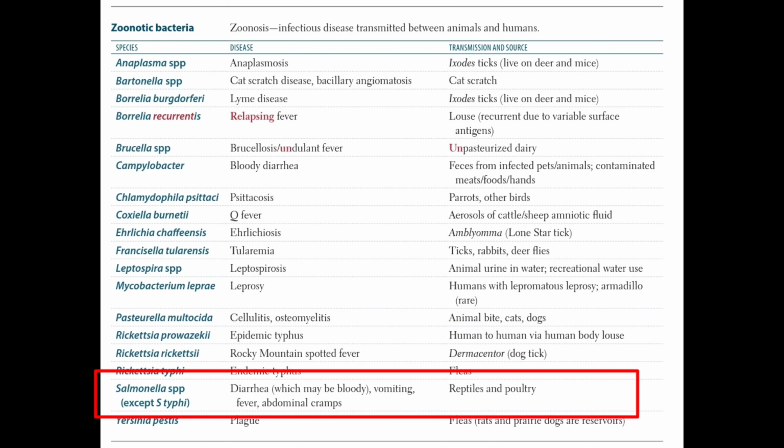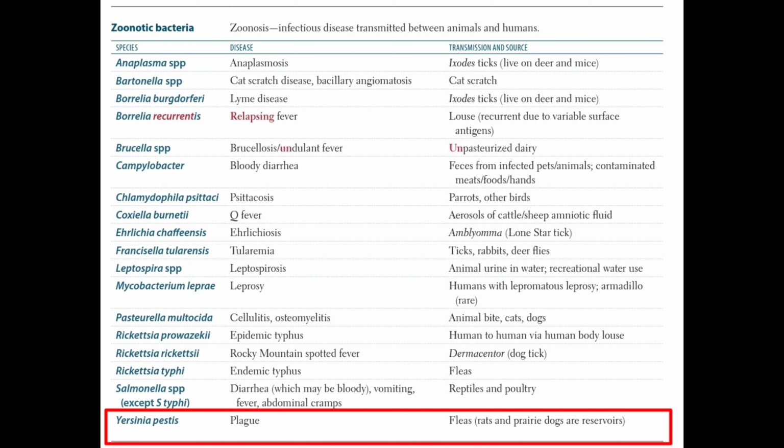The Salmonella species, except Salmonella typhi, cause diarrhea, which may be bloody, and also cause vomiting, fever, and abdominal cramps. The main sources are reptiles and poultry. Yersinia pestis causes the plague, and the main source of infection and transmission is fleas, specifically, and rats and prairie dogs are the reservoirs.